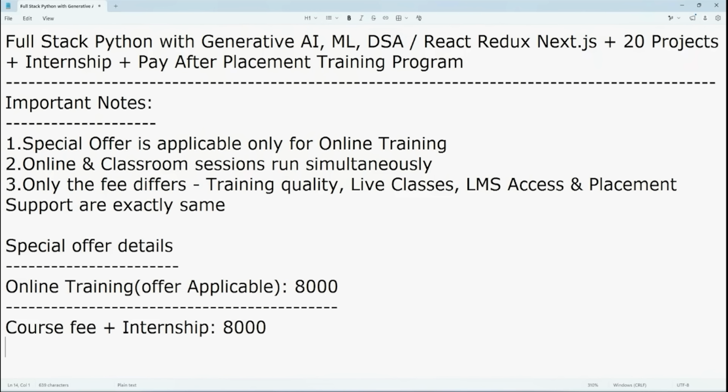The total duration of this course is 6 months. Initially, we are going to give a 1 hour class, and in future it is going to become 2 hours. As usual, you are going to have 20 projects.